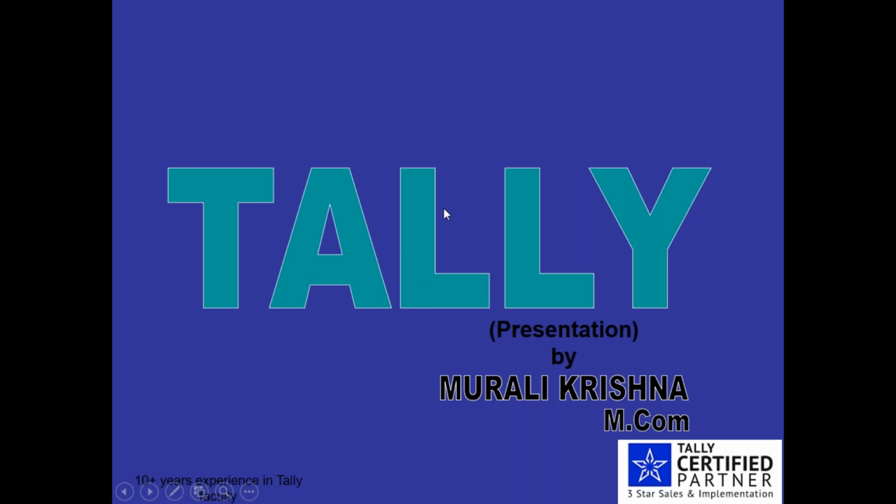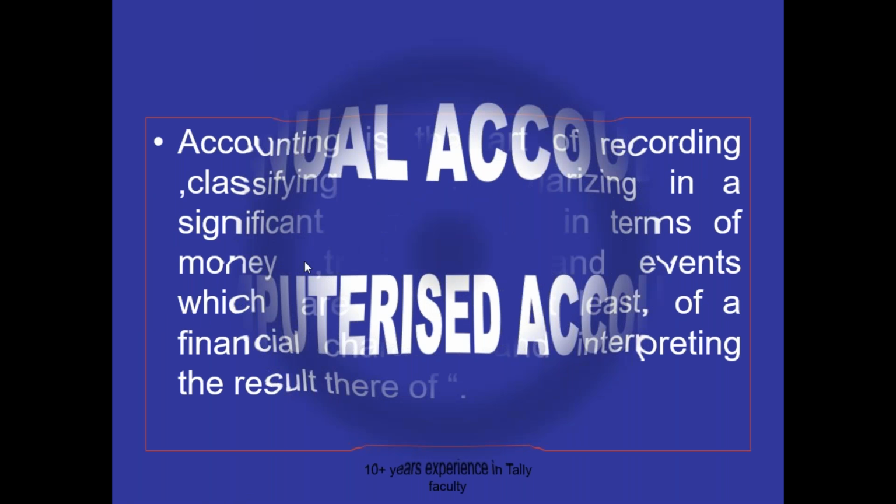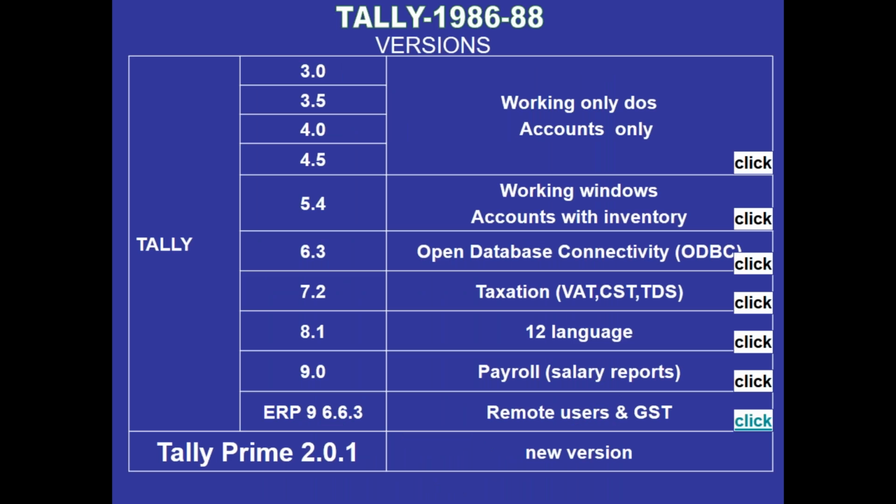basically, there are two types of accounts: manual accounts and computerized accounts. Manual accounts are prepared by hand; computerized accounts use software only. In computerized accounting, Tally, Wings, and Focus are currently used, and there are some other software like QuickBooks, Peachtree, and MYOB. But compared to all the other software, Tally has more features. Tally introduced its first version in 1986, 88, and has released many versions.